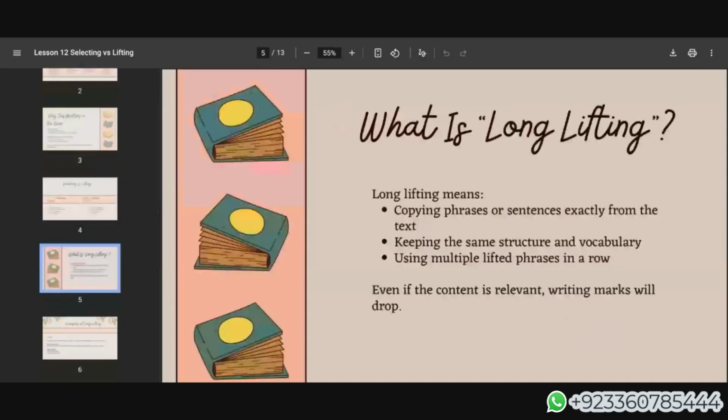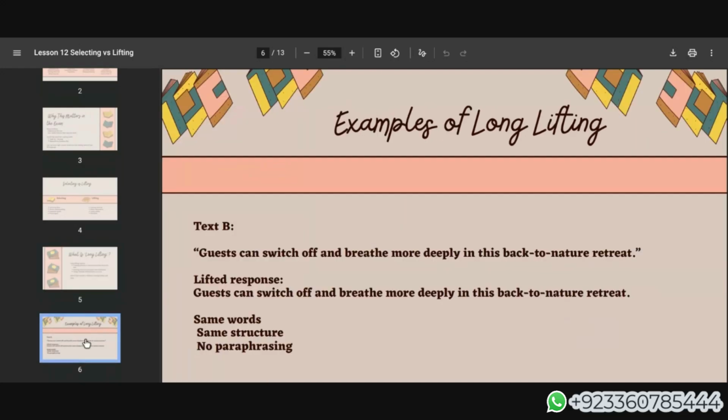What is long lifting? I have mentioned the word long lifting earlier. It means copying phrases or sentences exactly from the text, keeping the structure the same, the vocabulary the same, using multiple lifted phrases in a row. Or over 2-3 lines you are consistently taking sentences from the text. You designed your paragraph using different long sentences from the text. Even if the content is relevant, writing marks will drop here. In the writing objective, clearly you have to use your own words.